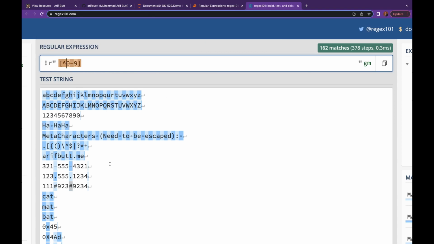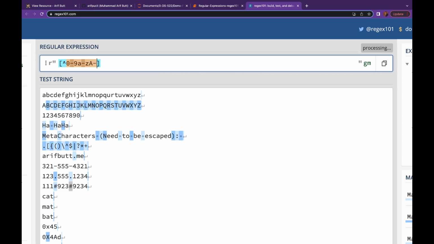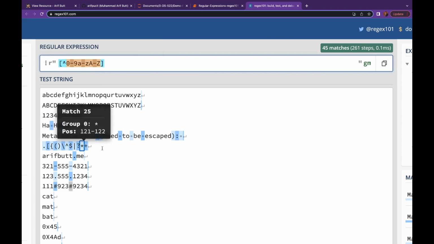Let me play with this a little bit more. Let me say A to Z as well. Now you see the lowercase alphabets are also not selected. Let me put capital A to capital Z. So you see now neither the digits nor the lower or uppercase alphabets are selected. Rather, the special symbols, the spaces, and the newline characters are selected.